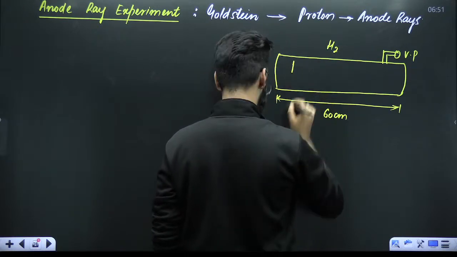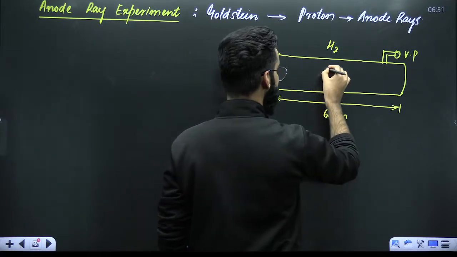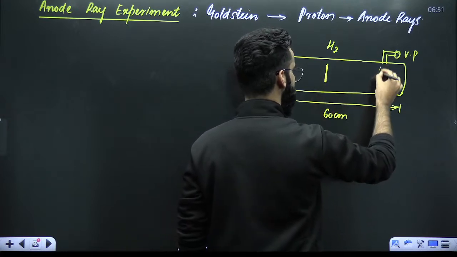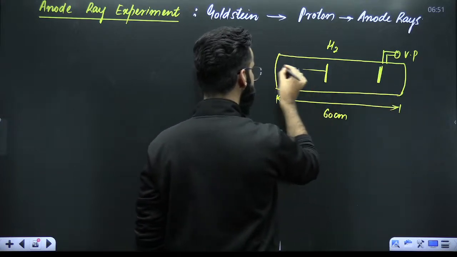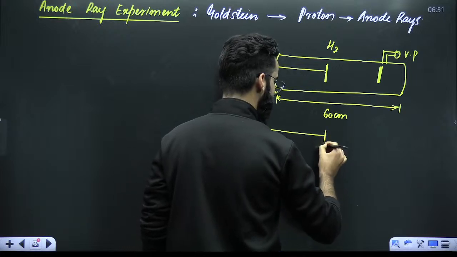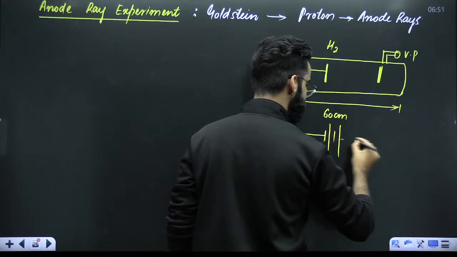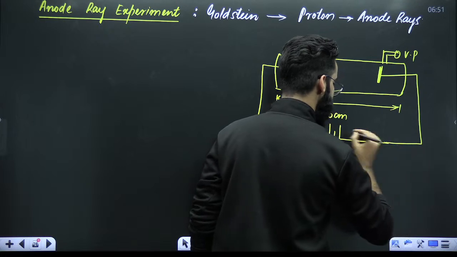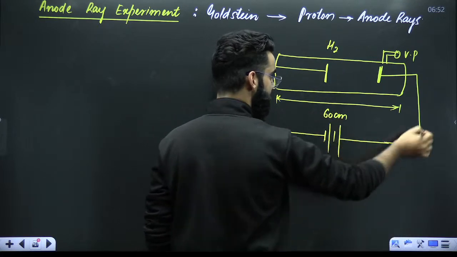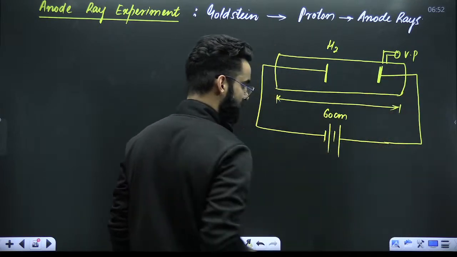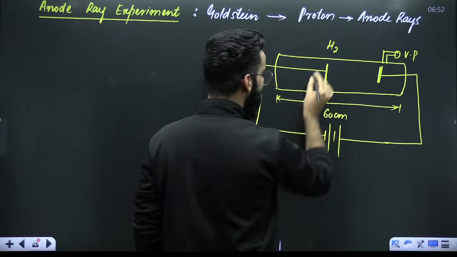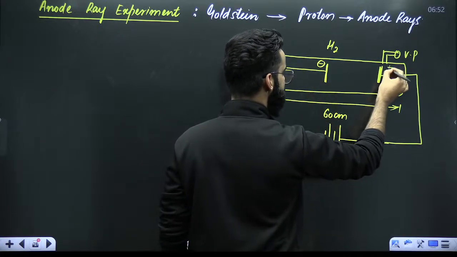H2 gas, right? Imagine this is one of the metal strips. This is one more metal strip. Now, my dear students, one of the metal strips you are going to connect with the negative terminal, and the other, this positively charged strip, is connected with the positive terminal of the battery. So negative terminal means this carries negative, this carries positive.